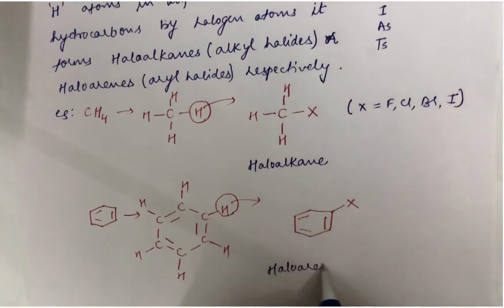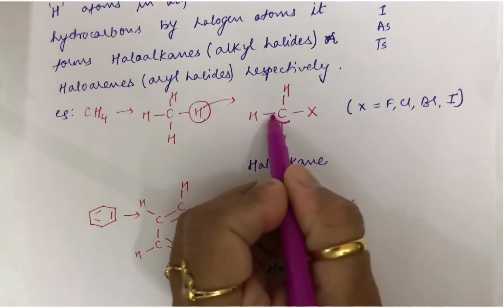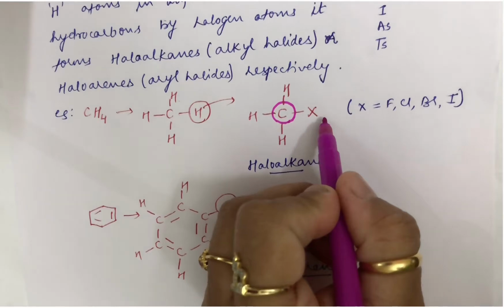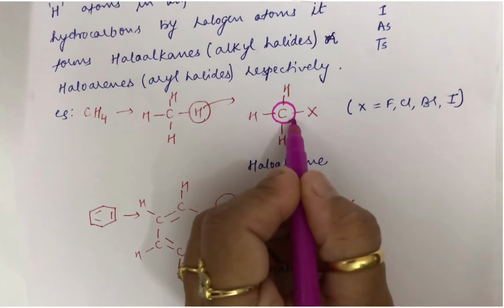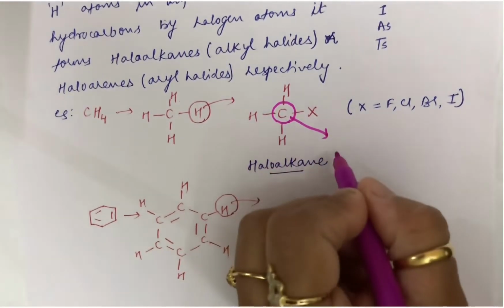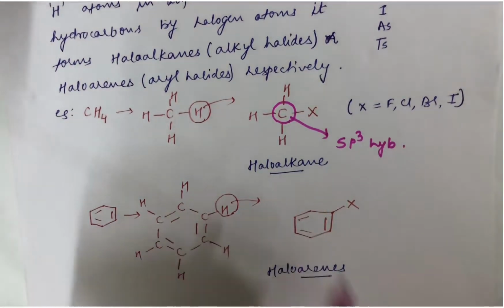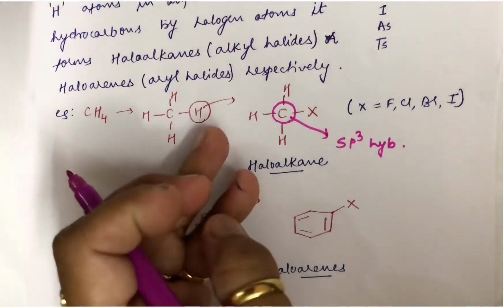Okay, students. Now, a very important thing you need to keep in mind is the carbon which is attached to halogen. I would refer to it as the halogenated carbon. This halogenated carbon is sp3 hybridized in the case of aliphatic hydrocarbons, when you substitute it by halogen.